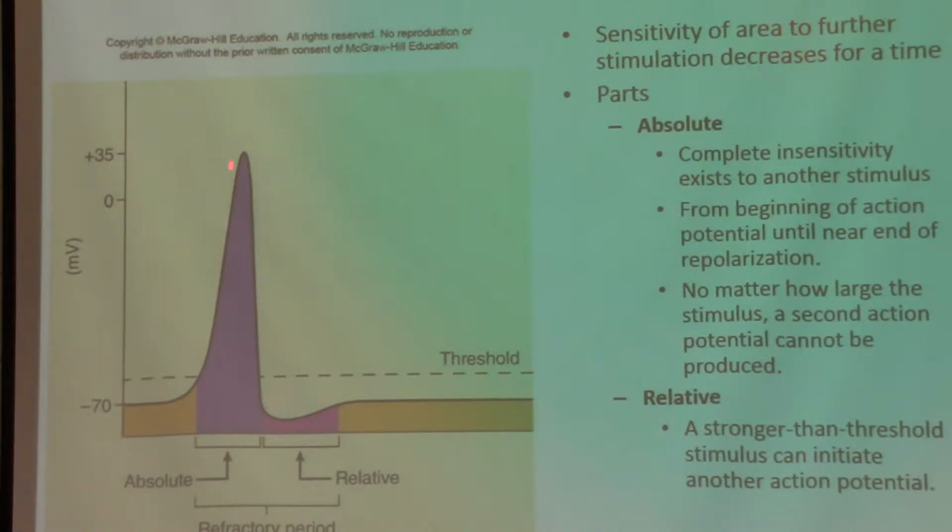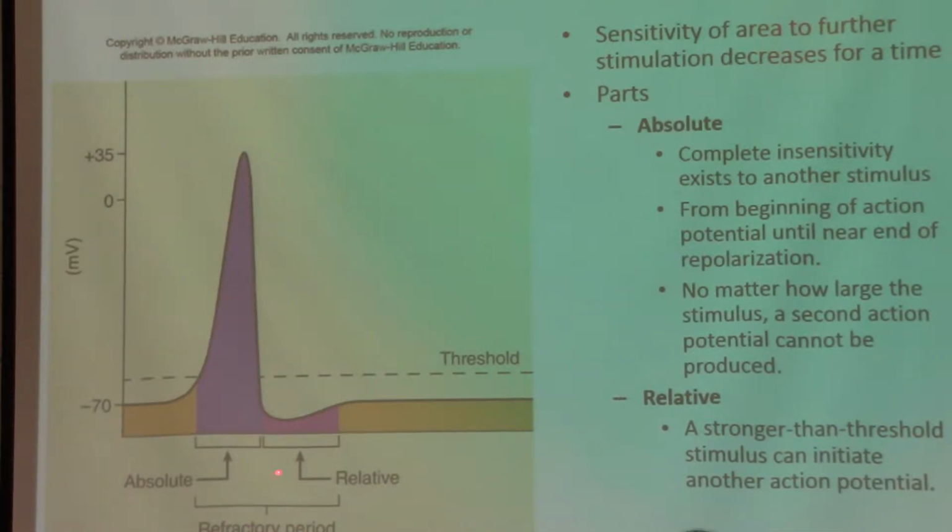There is no way that the next action potential can be triggered. That period is called the absolute refractory period, meaning during this part where the membrane is getting depolarized and repolarized, the next action potential cannot be triggered. There is a complete block of triggering the next action potential because the membranes are going through the change here. The next one would completely disrupt the process, so it is completely denied.